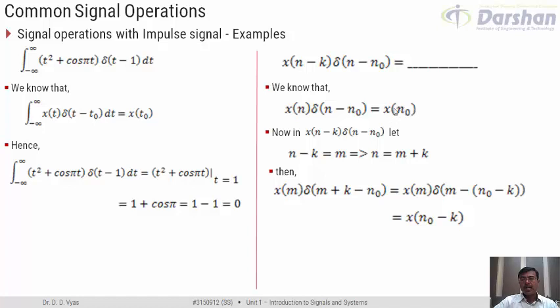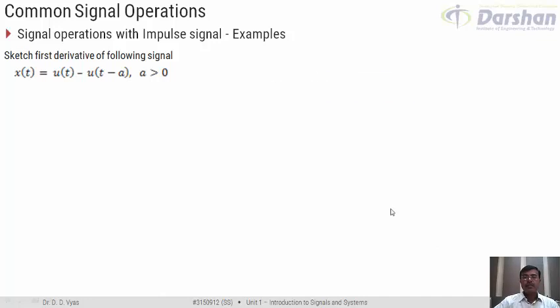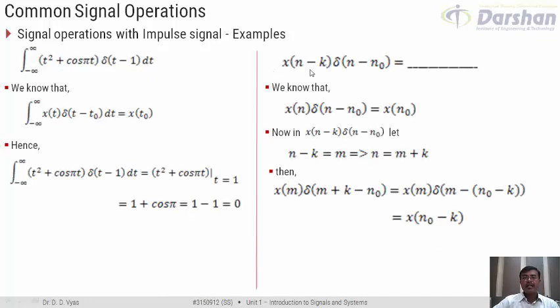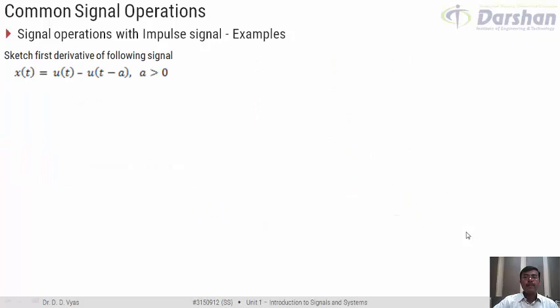So on the RHS, when we have n0, it should also be replaced by n0 minus k. So what do we get? x of n minus k, delta of n minus n0 should be equal to x of n0 minus k. Very good. Fine.